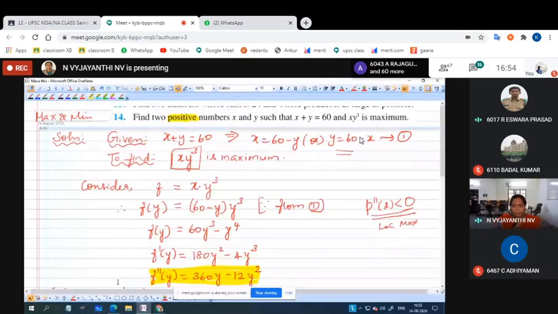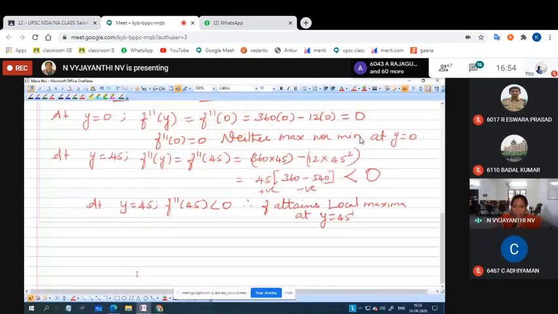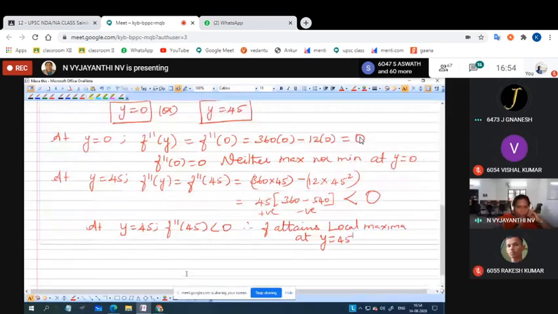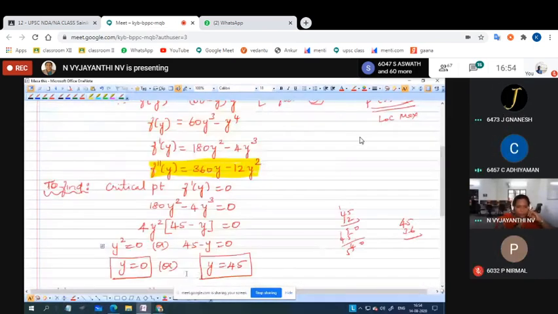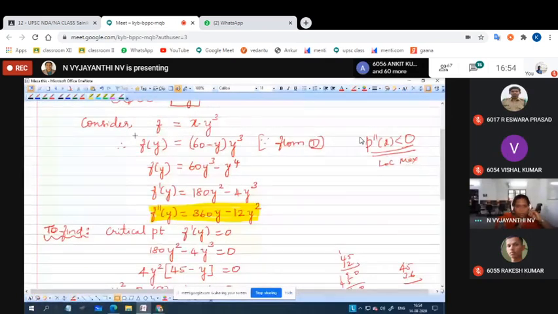So what do we have to do now with this 45? Substitute. Here we have to substitute x equal to 60 minus y in f of y, for finding the maximum product.